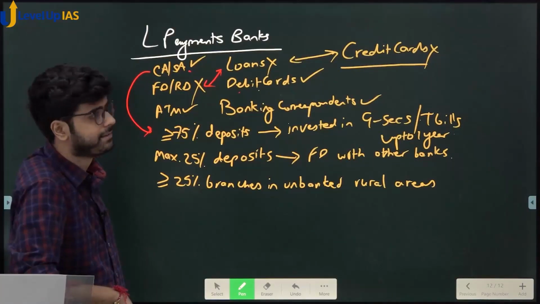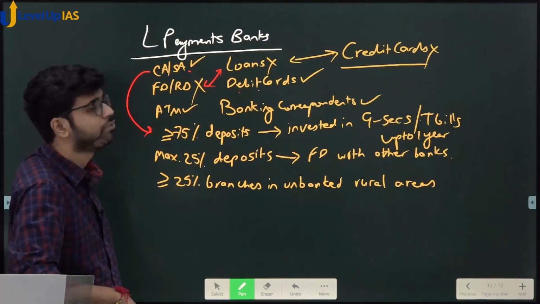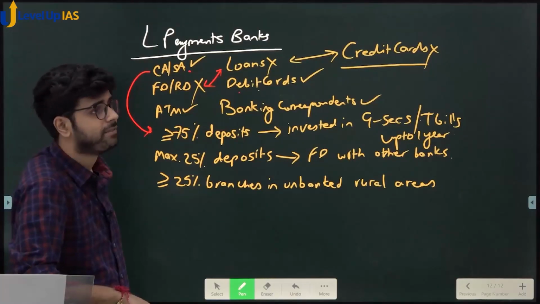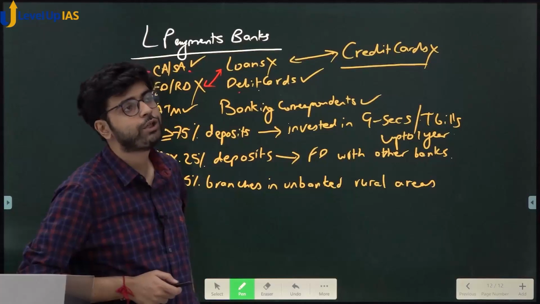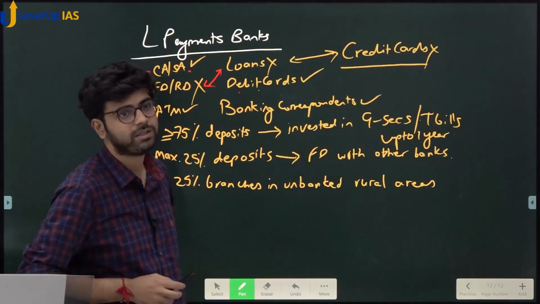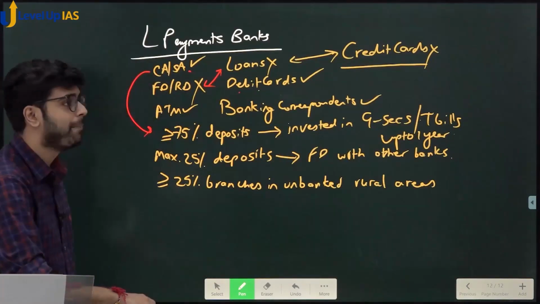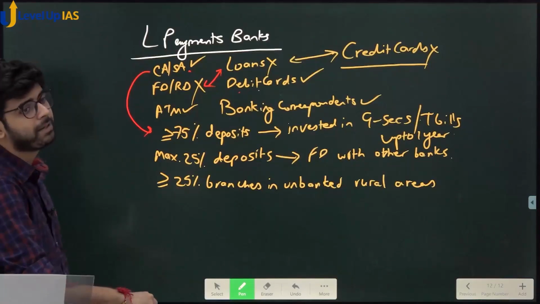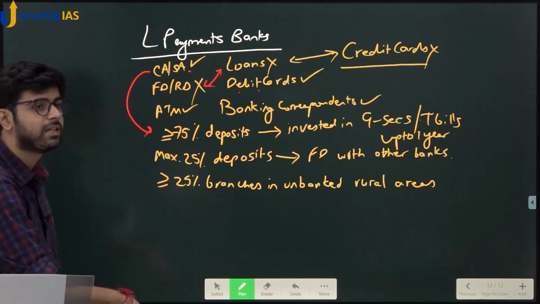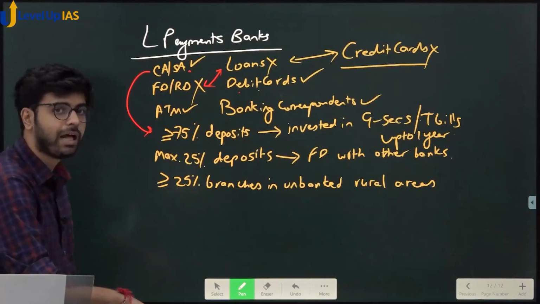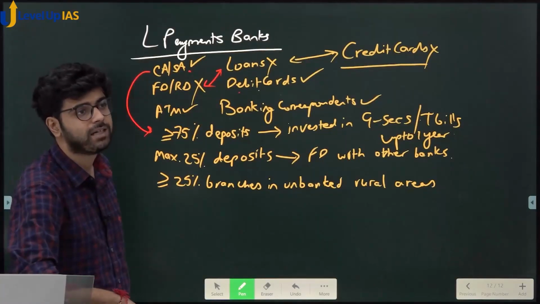You need to revise these lectures very much. See, we are going at a very fast pace, but you need to watch every lecture at least 2 to 3 times. Only then will you understand. Capital adequacy ratio: why do we keep it? What is the formula for capital adequacy ratio? Capital upon assets. Why do we need capital adequacy ratio?